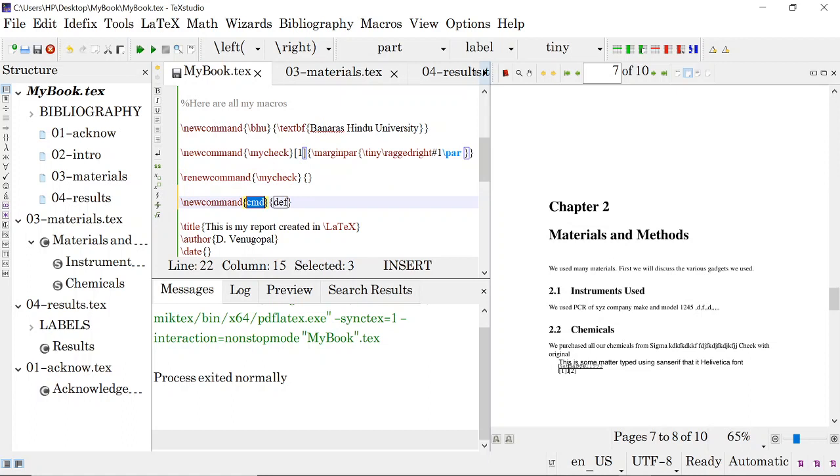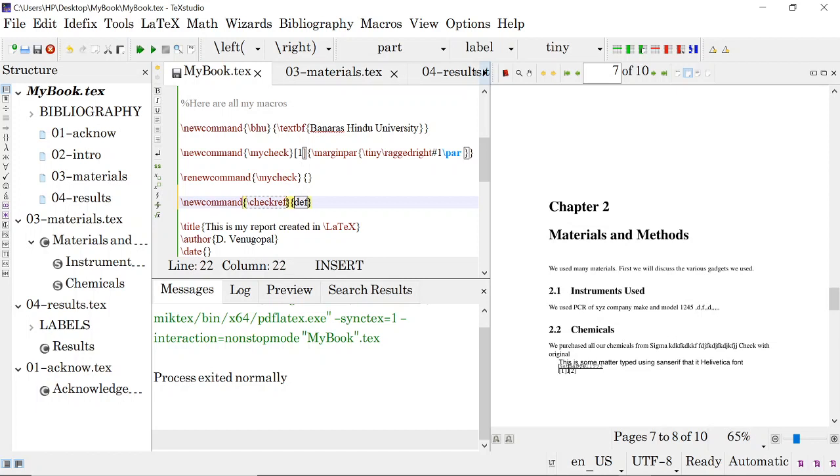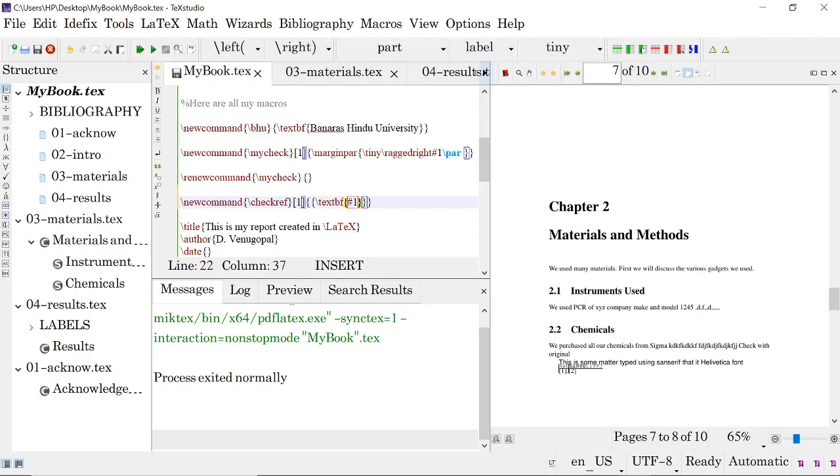I am calling it checkref, and it also has only one argument. Now I am putting the entire thing in textbf, so whatever we type here will come in boldface.